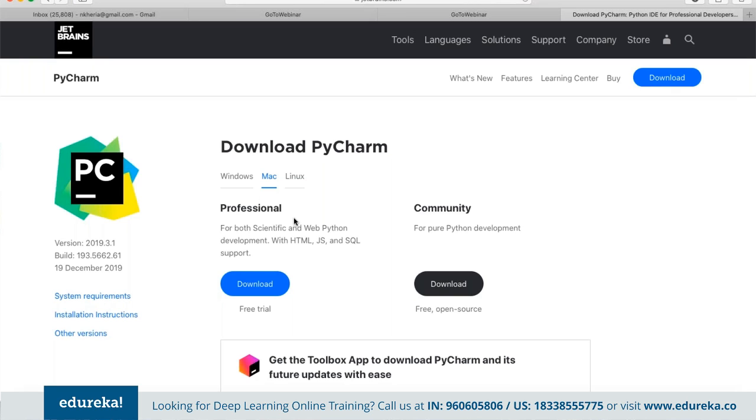The professional edition can be used for integrating Python with other systems, so if we are developing a full project, we can use professional, and if you're looking to develop on core Python, we can use the community edition, which is free of cost.